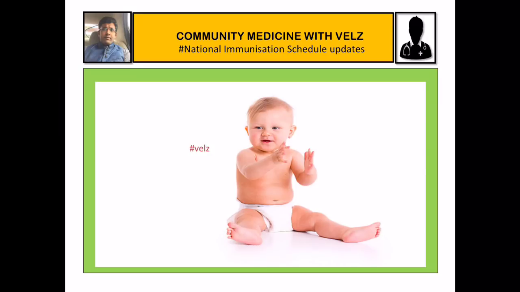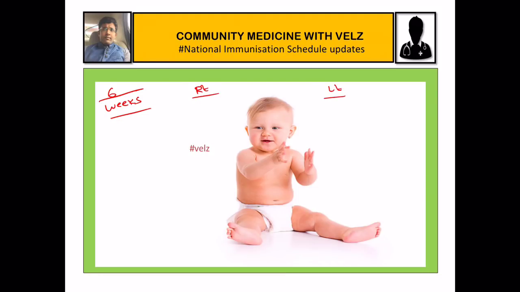So next, we finished at birth. We are going into 6 weeks of age. It is the right side of the infant and left side of the infant. At 6 weeks of age, what are the vaccines you will give? When you start from the mouth, you have to give OPV, 2 drops.